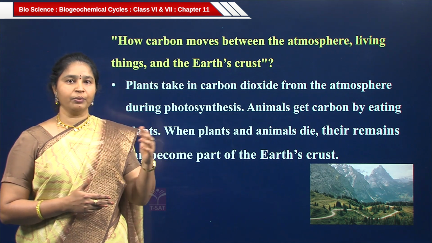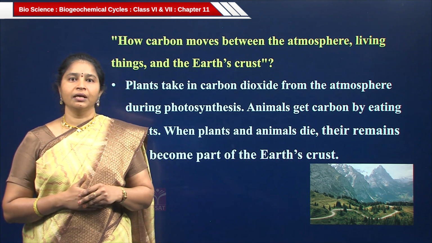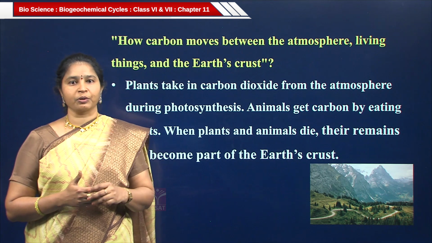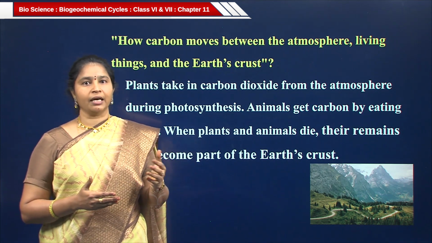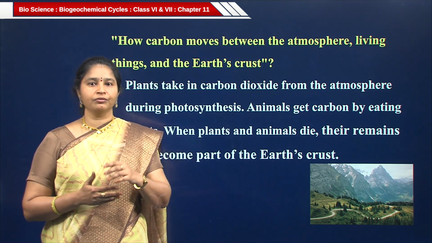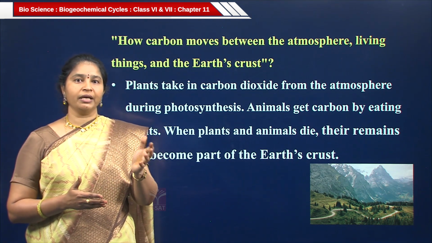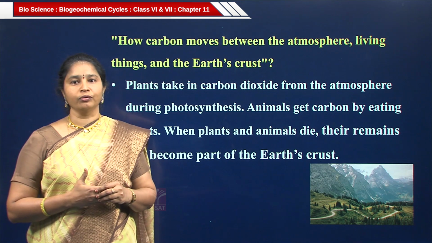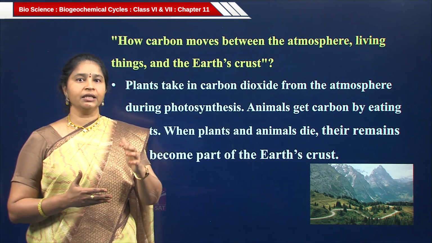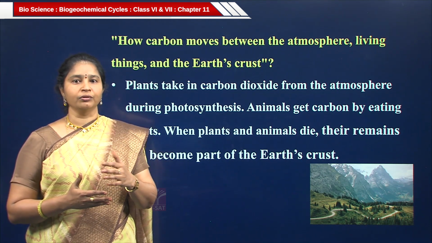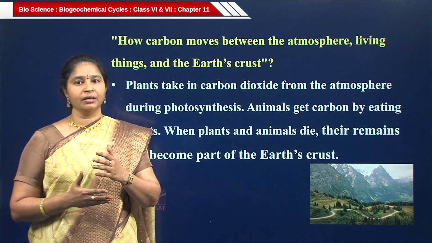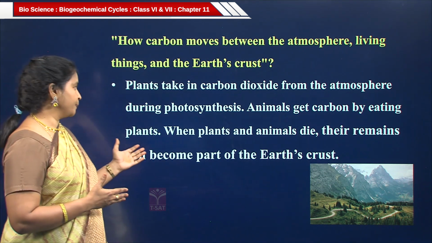So, how does the carbon enter into living beings? With the help of the photosynthesis process. Plants take carbon dioxide from atmosphere during photosynthesis. What happens to that carbon dioxide? That carbon dioxide is converted into food. So, animals eat the plants for food. That means animals get carbon by eating plants.